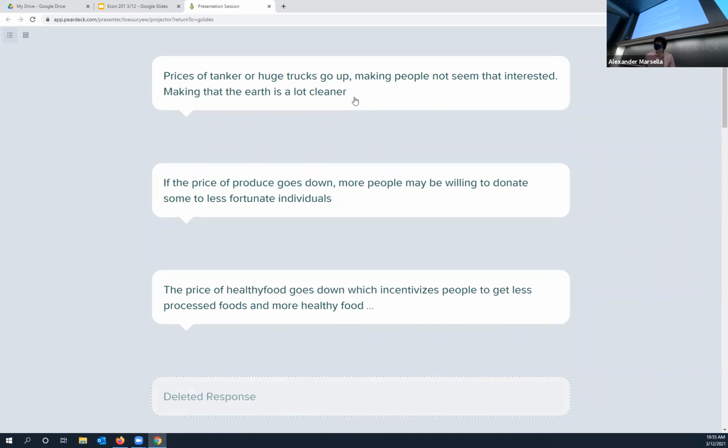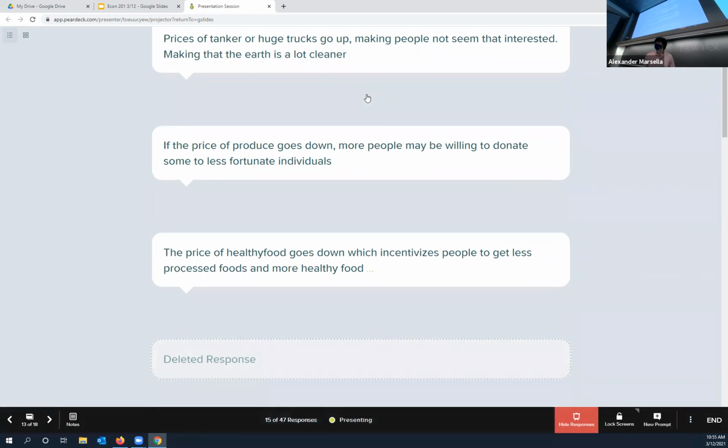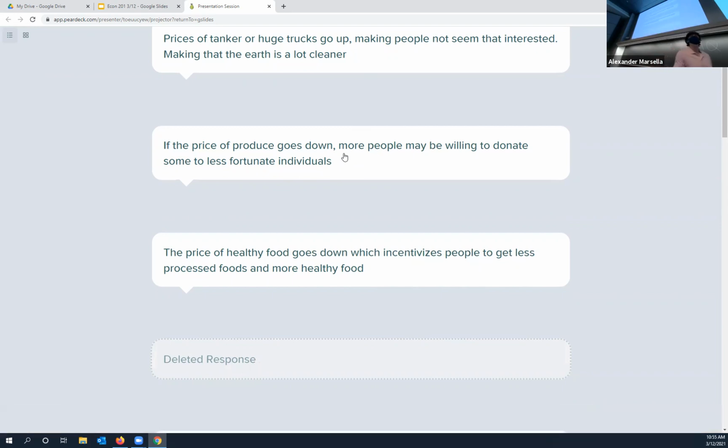If the price of produce goes down, okay, interesting. If the price of produce goes down, it means something has happened. Either it's less desirable to people or it's more abundant, so there's more to go around. People are more incentivized to give that kind of stuff away, right?